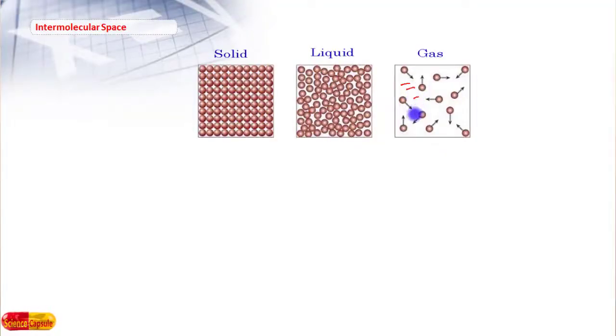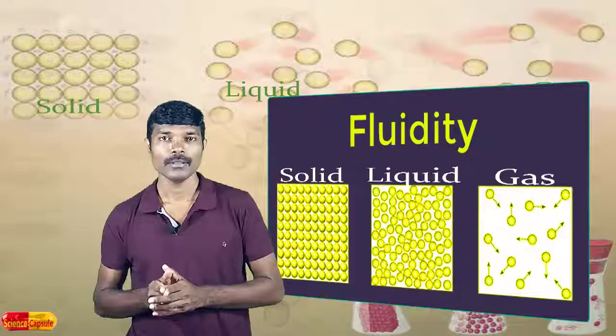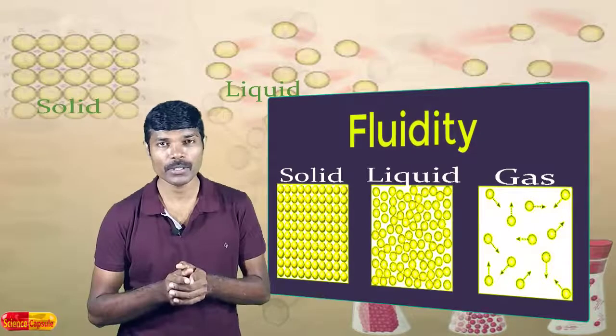You can find a large amount of intermolecular space in the case of gas, right? On the basis of this property, gases can be compressed to a small volume. This is how a large amount of gas is compressed in a small volume, for example, LPG gas and the oxygen cylinder you find in a hospital. In those cylinders, a large amount of gas can be compressed into a small volume because gases are highly compressible.